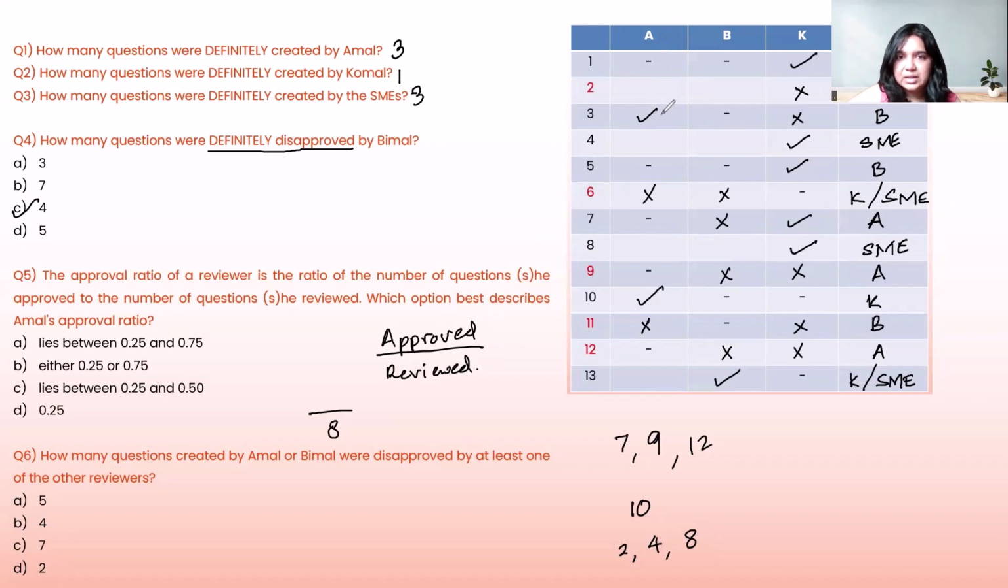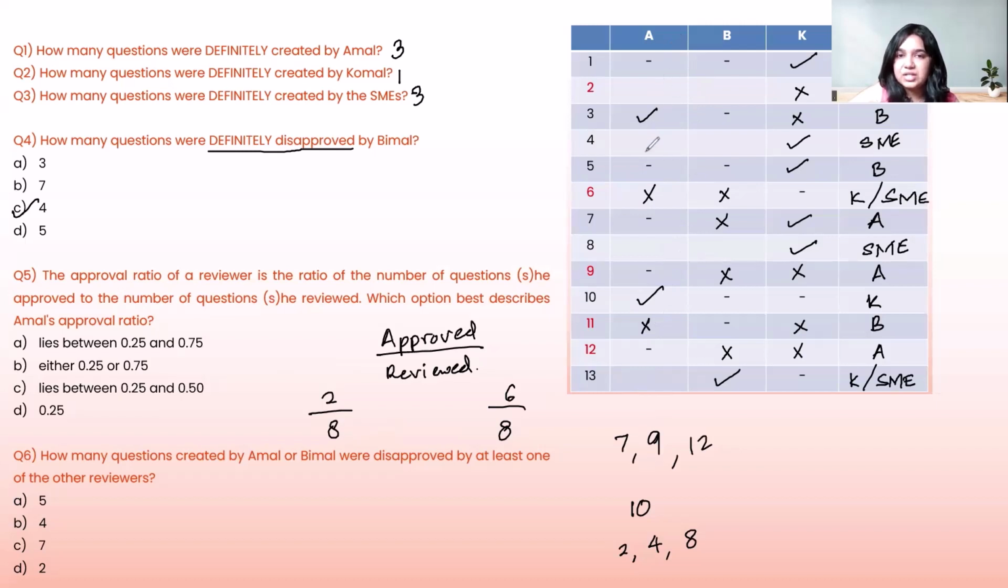For an approval, 3 is a definite approval and 10 is also a definite approval. So one possibility could be only 2 out of 8. Or I could have a maximum approval rate if all the blanks were also approved. Then 6 of the 8 could have been approved by A. Therefore, they've given you a range in the options as well, right? It could be anything from 2 out of 8 to 6 out of 8. If Amal had approved all the questions barring 6 and 11, then it would have been 6 out of 8.